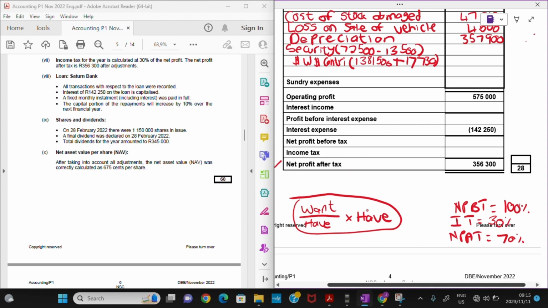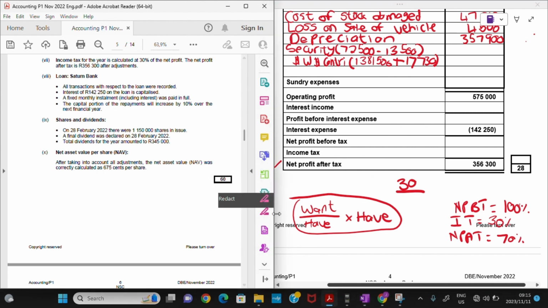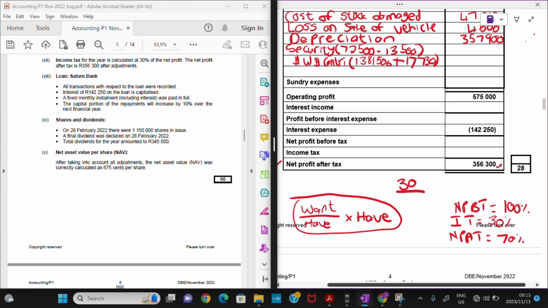So what is it that I want? I can either look for my income tax or my net profit before tax. So let's just try and calculate our income tax, right? So that's 30%. So what I want is that I'm looking for the 30%. What value do I actually have, right? What amount do I actually have? I have the amount of 356,300. And what does it represent? It represents now the net profit after tax, which is 70%. So I have now the 70% times what I have.